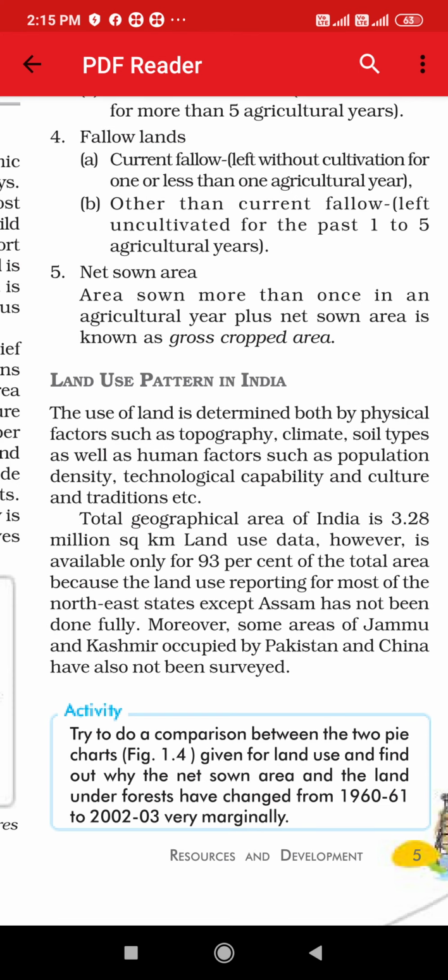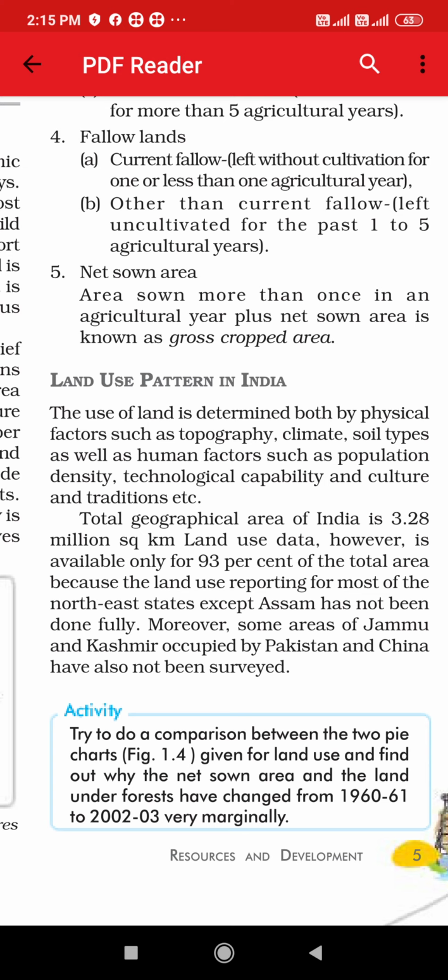Now, the use of land is determined both by physical factors such as topography, that is the characteristics. Now, before sowing any crop, we have to see that which type of land it is, right? Some factors are necessary before sowing or before cultivating any crop. So that is topography. Even after seeing the type of land, we have to think about the climate of that area, right? Then we have to see which type of soil it is, as well as human factors.